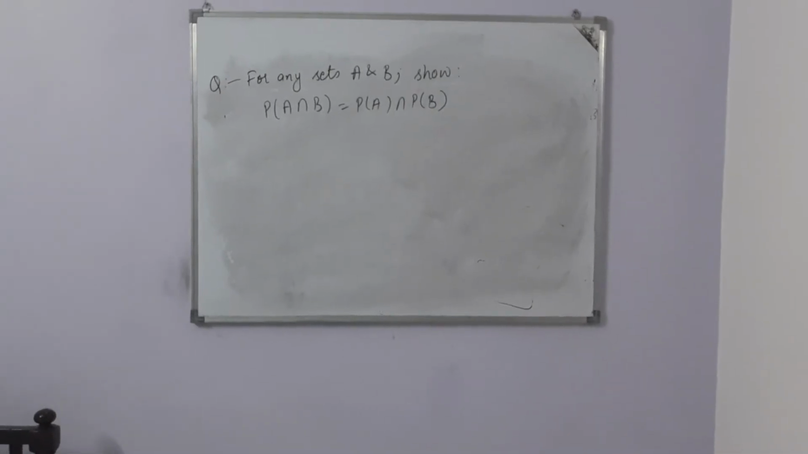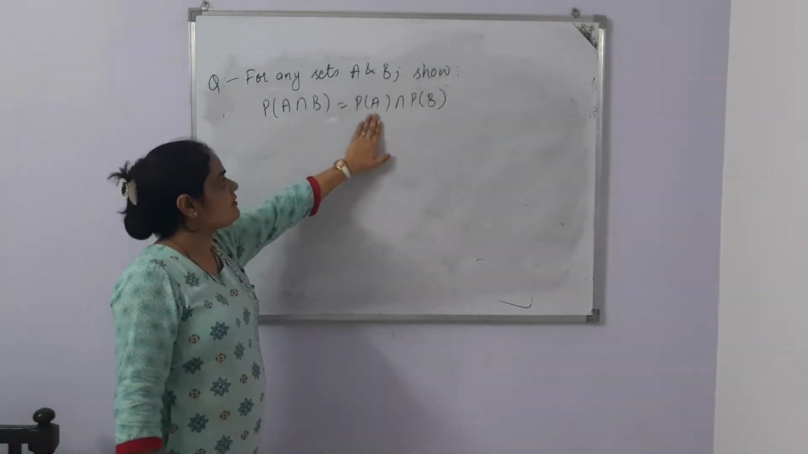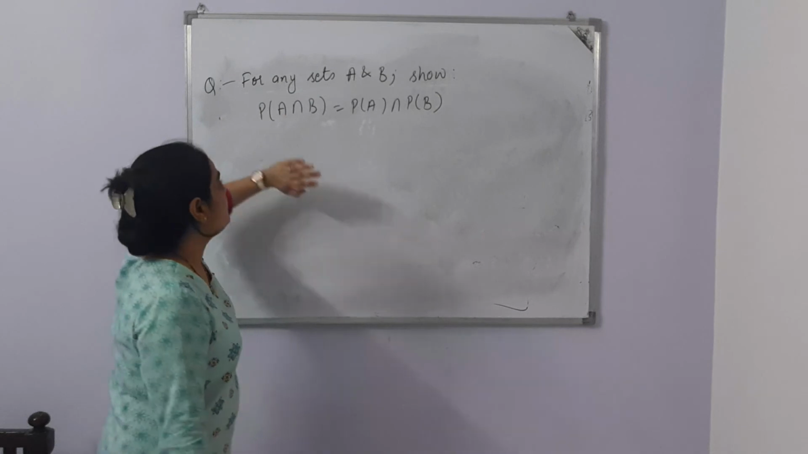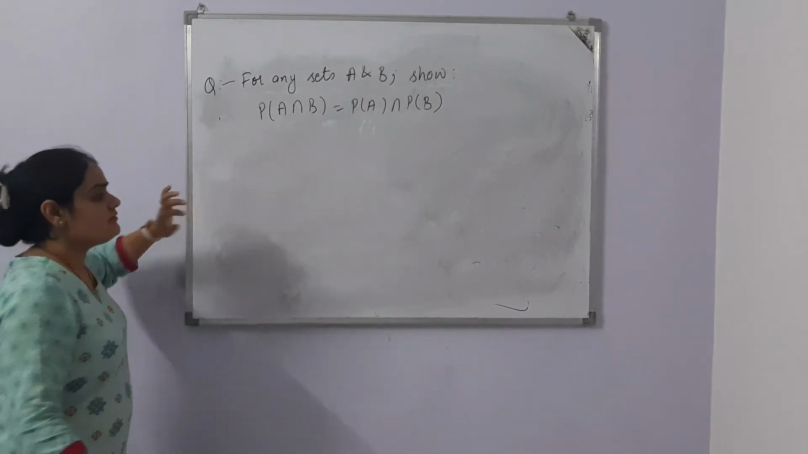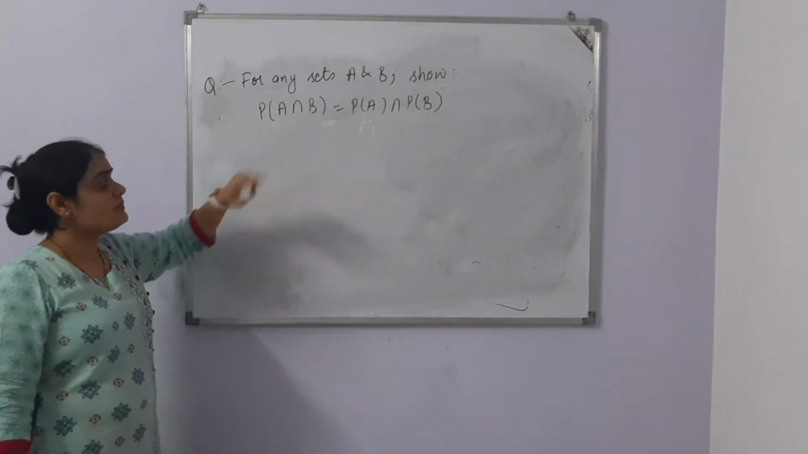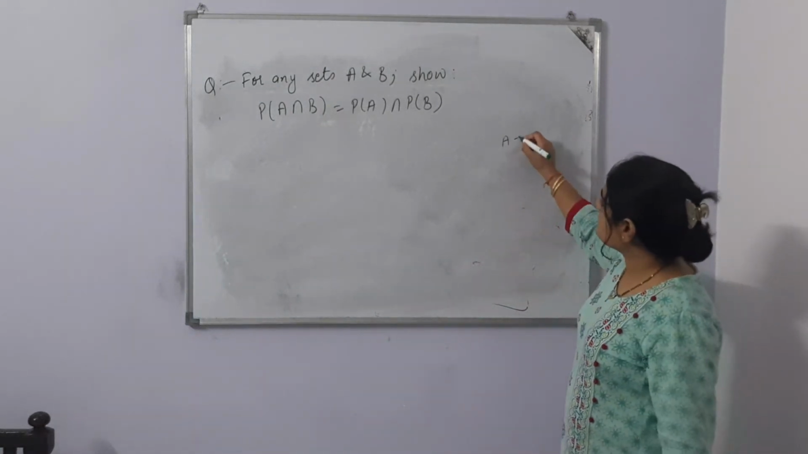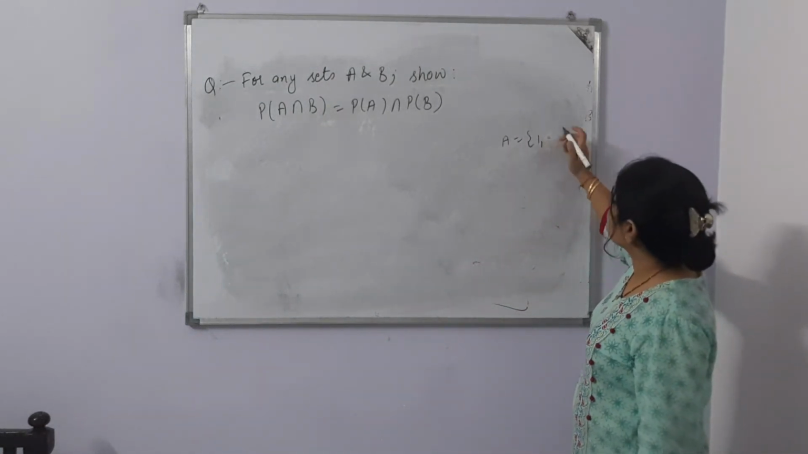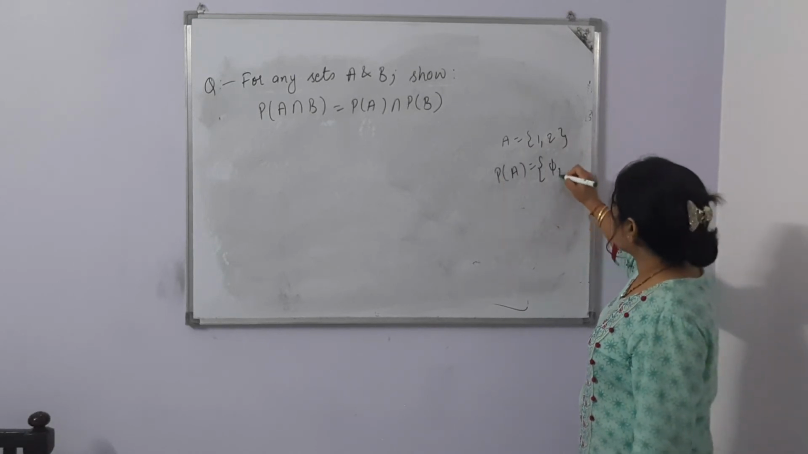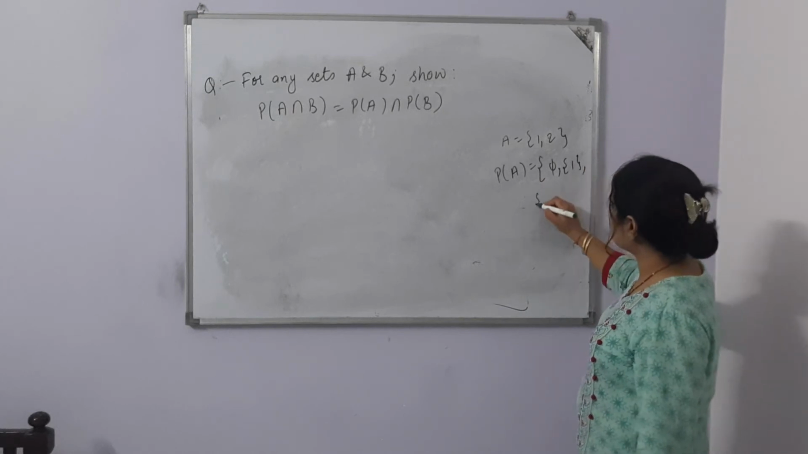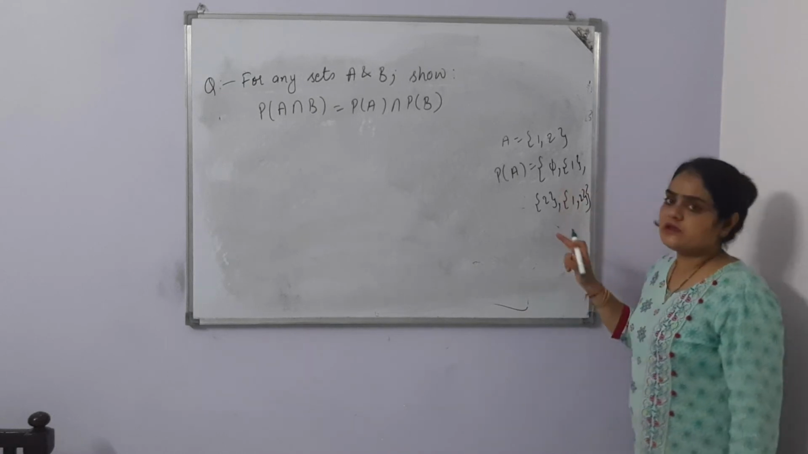Now the other question is: for any sets A and B, show that the power set of A intersection B is equal to the power set of A intersection the power set of B. Now this is a question related to power sets. Now we'll take one element which is coming in the power set. Let's take one example. If we have set A as 1, 2, and we want to find the power set, what is it? The empty set, the singleton sets {1} and {2}, and the set itself. These 4 sets are in the power set.